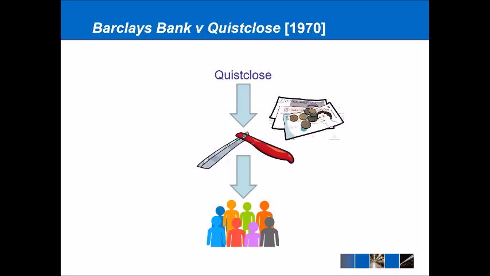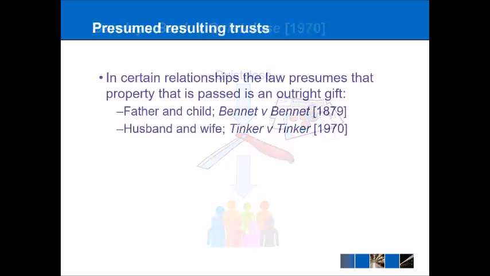So for Quistclose Trust, the only thing you need to remember is that where there is loan money with a specific intention, then a resulting trust will be created. That's enough of that though. Let's move on to presumed resulting trusts.